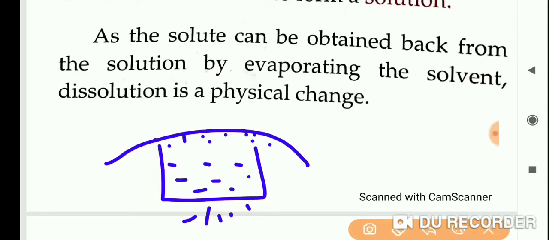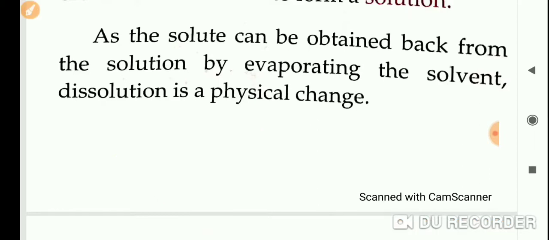That means solvent and solute we can separate by boiling. The salt will settle down slowly, and the water will evaporate in the form of water vapor. So dissolving a substance is an example for physical change. The substance is not changing, that is salt and water.